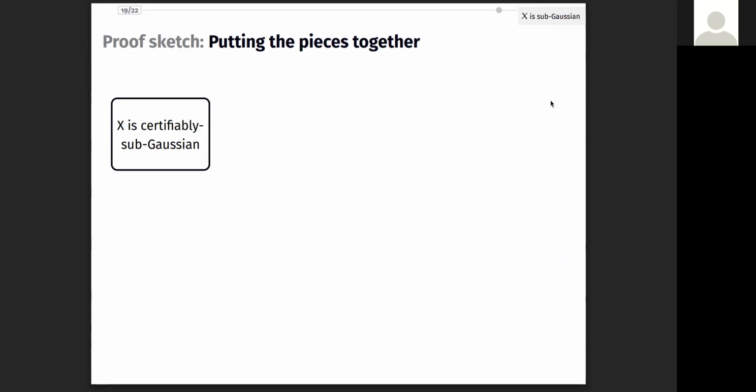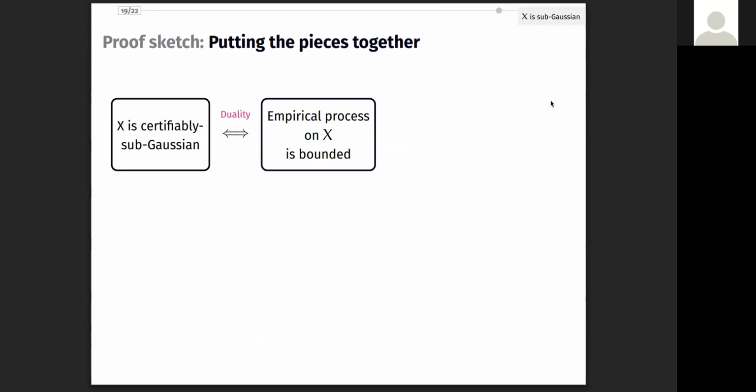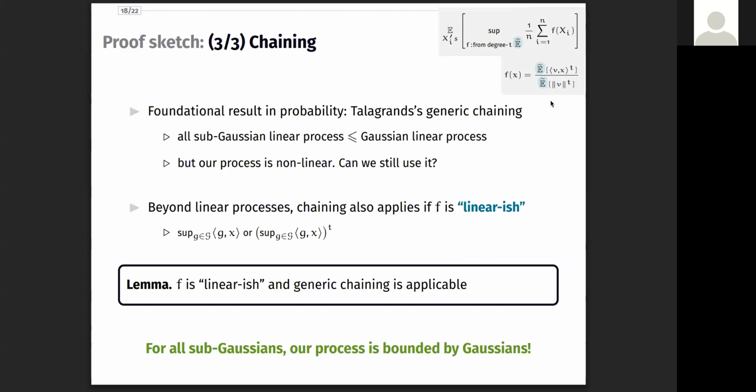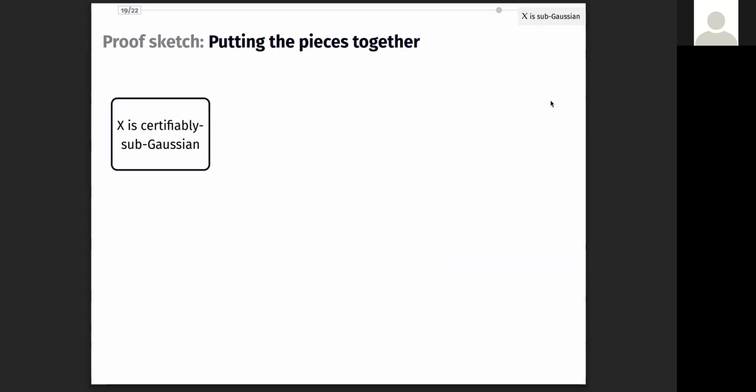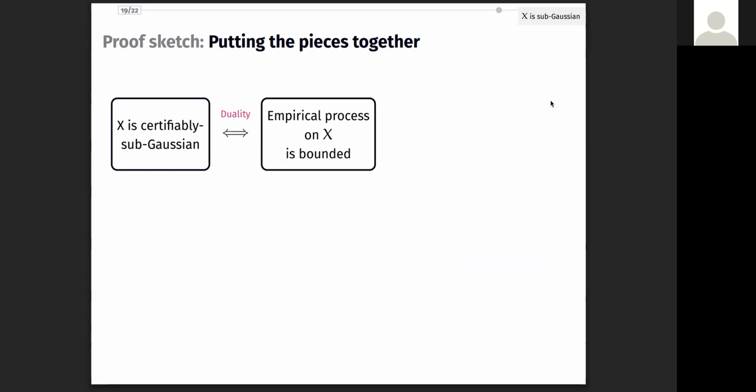Now we can see the full proof in its entirety. We start with our goal, showing that X is certifiably subgaussian. By duality, this is equivalent to proving that a certain empirical process remains small.